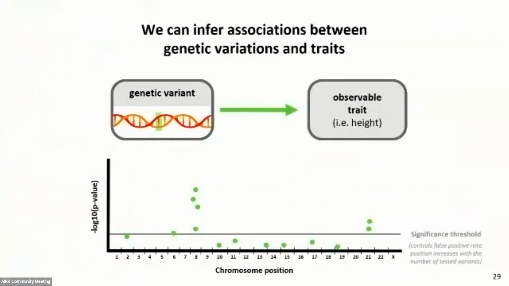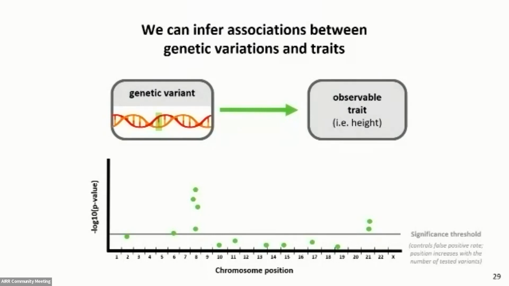But before I discuss the results from that work, I want to discuss this method of genome-wide association inference in general. GWAS, as you've probably heard it called many times, aims to identify associations between a genetic variant and some observable trait. In this example, I'm using height, by testing for differences in allele frequencies between individuals who are ancestrally similar, but who differ phenotypically in the context of the trait. And we often visualize these results in a Manhattan plot, as I've sketched below, where we plot the chromosome position on the x-axis with the negative log 10 p-value of the association on the y-axis.